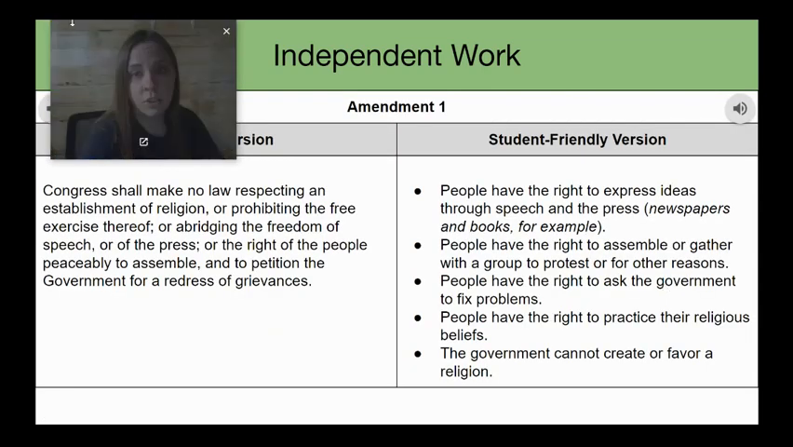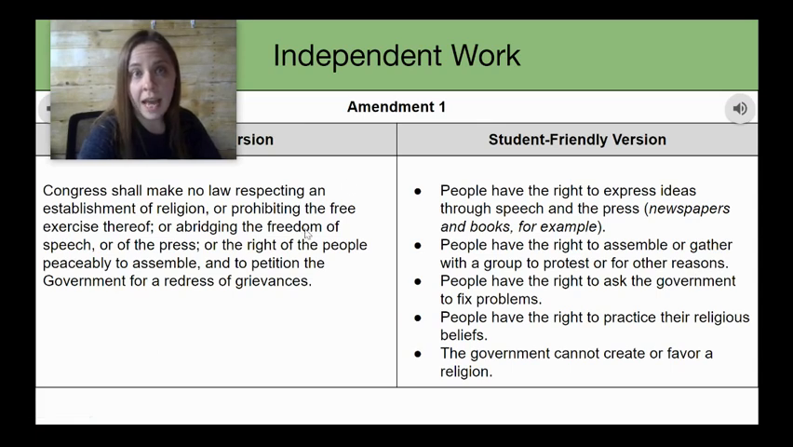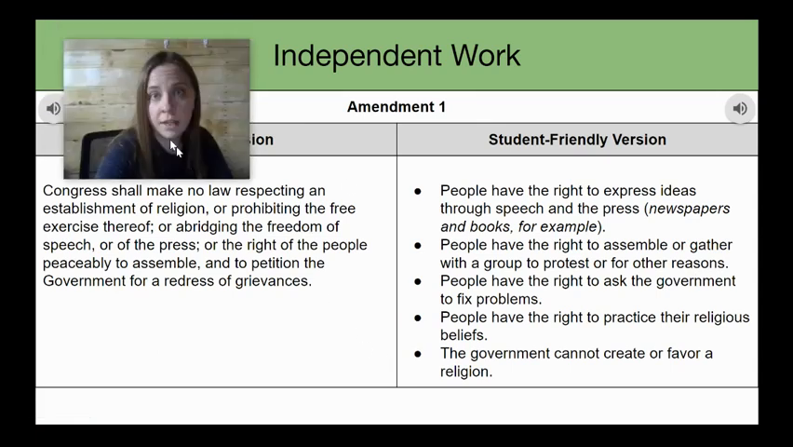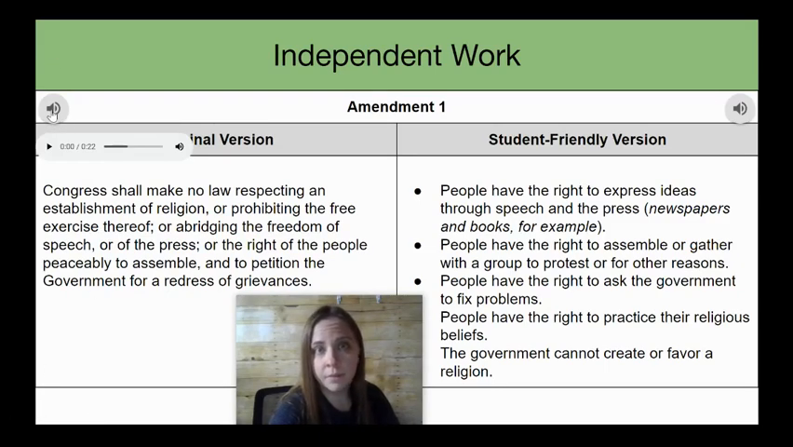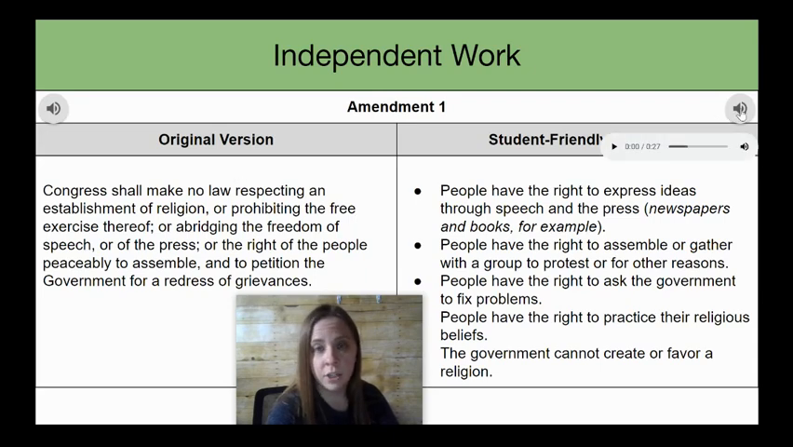And let's see what we have going. So you're going to go through each amendment. And if you're having a hard time reading it, friends, you can come up right over here and click on the audio button for the original version, or you can click on the student-friendly version for each amendment.